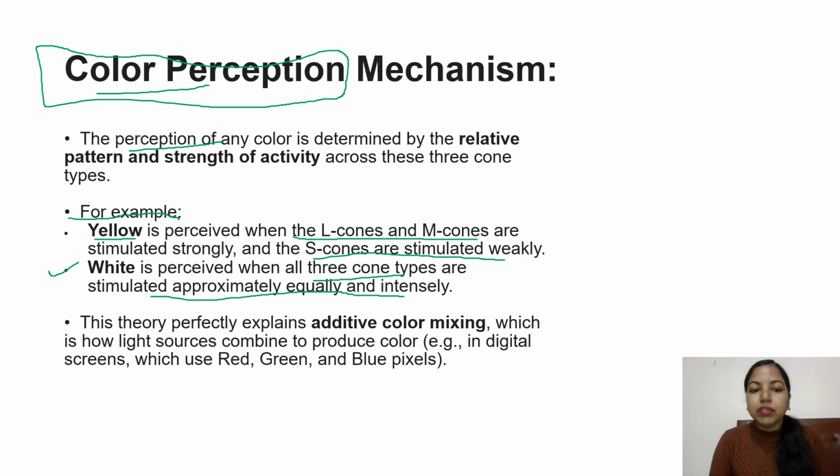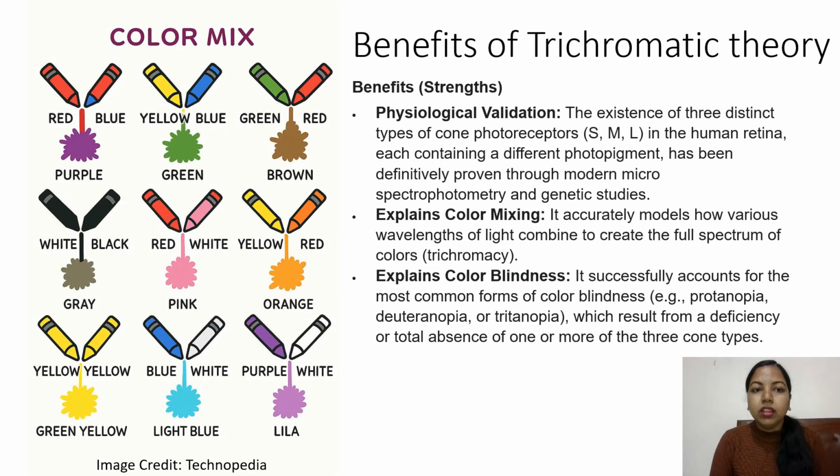This theory perfectly explains additive color mixing, which is how light sources combine to produce color, for example in digital screens which use red, green and blue pixels. As you can see over here, when red and blue are mixed, we get purple, and so on. When purple and white are mixed, we get this lilac color.